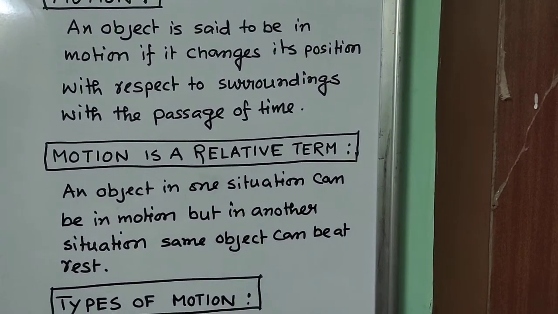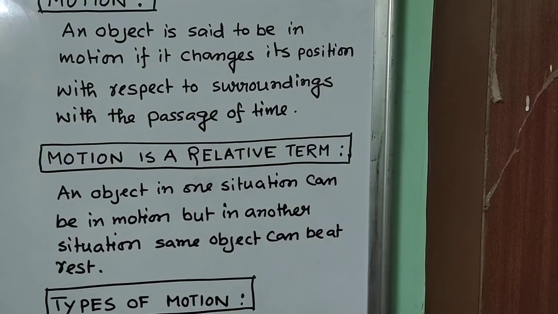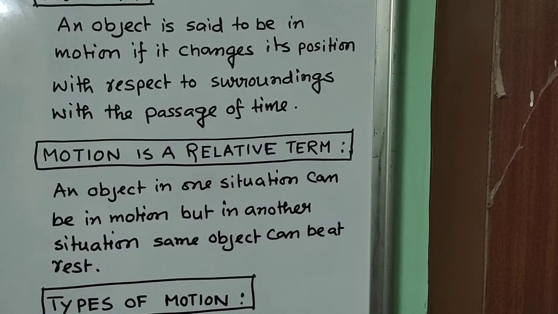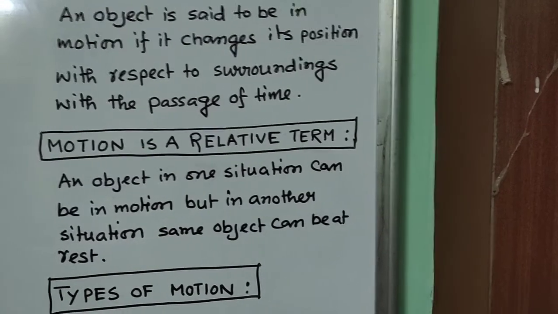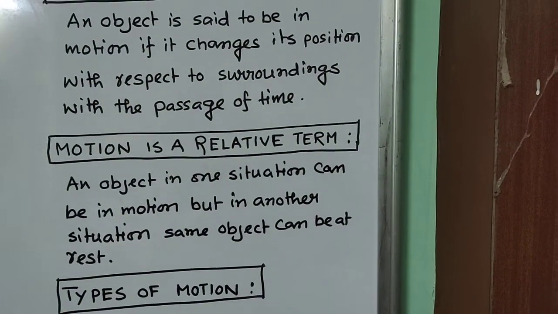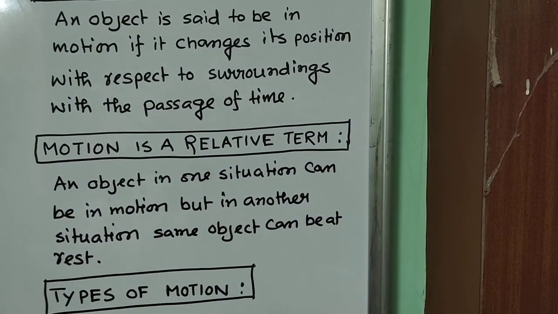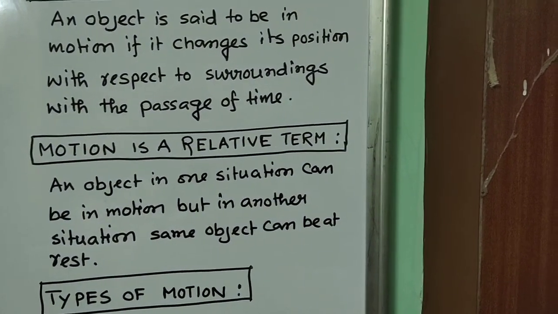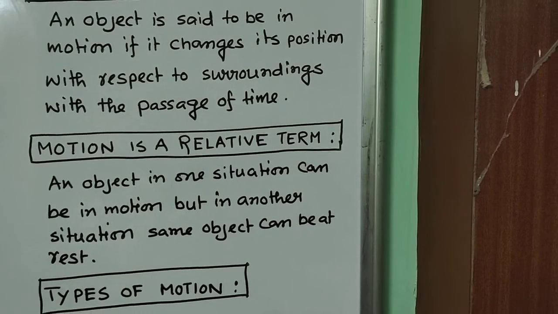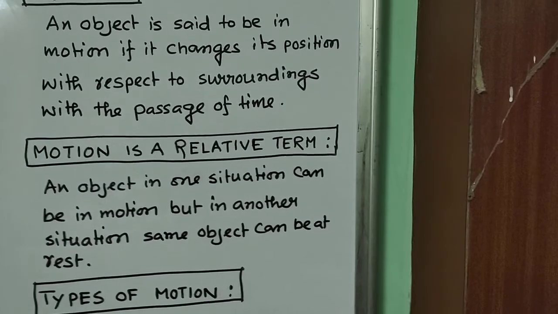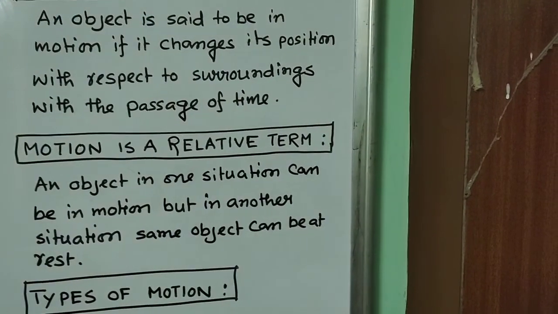So in some cases, with respect to some frame of reference, an object is said to be in motion, but with respect to some other frame of reference, the object may be at rest. So what we have written, an object in one situation can be in motion, but in another situation, the same object can be at rest. So motion is a relative term, and simultaneously rest is also a relative term.